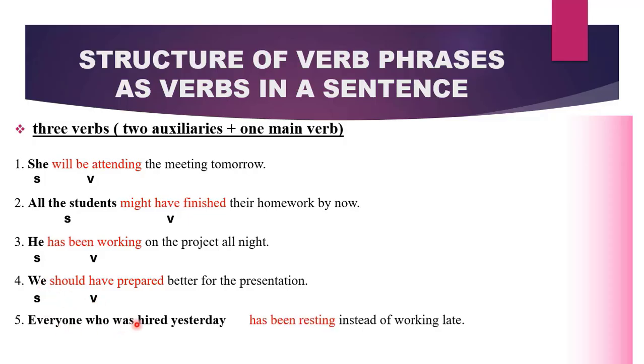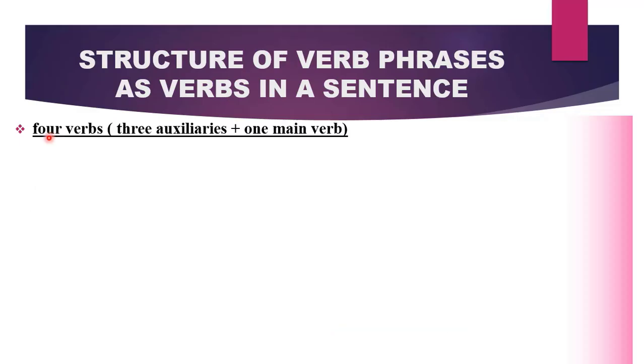Everyone who was hired yesterday has been resting instead of working late. Can you see the subject? The subject is everyone who was hired yesterday. Then we have a verb phrase functioning as our verb. It consists of 3 words, 2 auxiliary verbs, and then a main verb. You can also be given a 4-word verb phrase in a sentence.